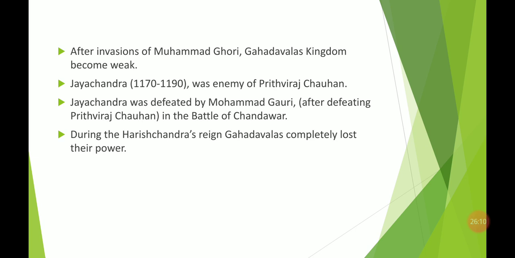So Mohammed Ghori did not leave him either; though Jaichand had helped him, Ghori defeated him too. There was one more king, Harishchandra, who was not a capable enough ruler for this dynasty, and because of it he was not able to hold his whole territory, and the Gadwal dynasty became very weak during his reign.